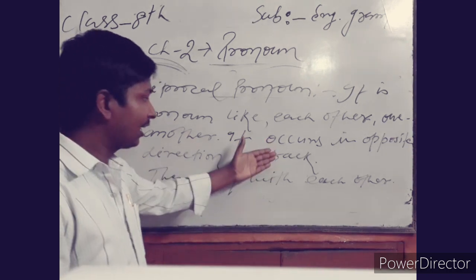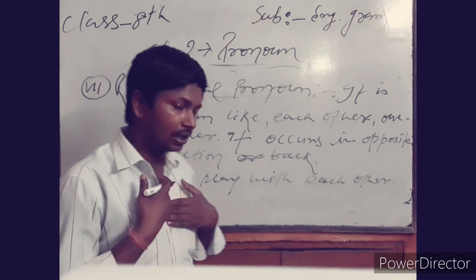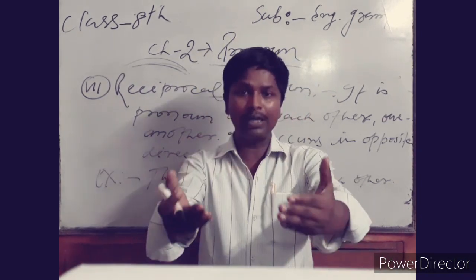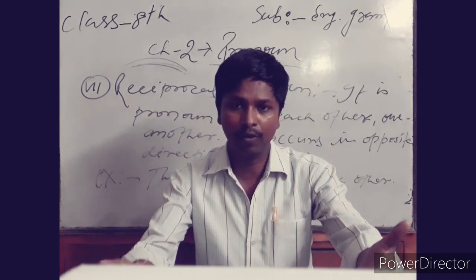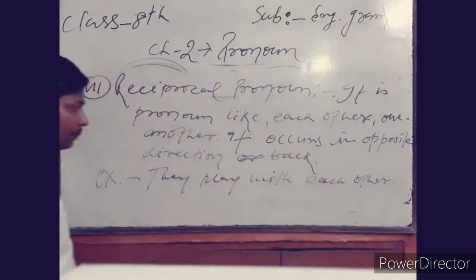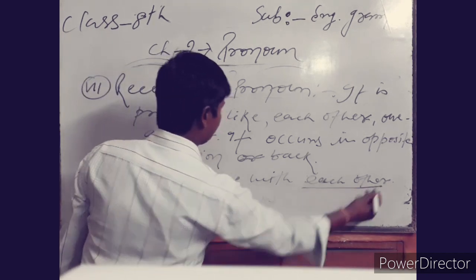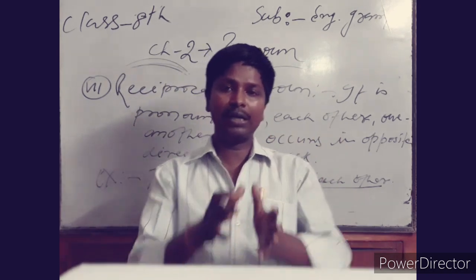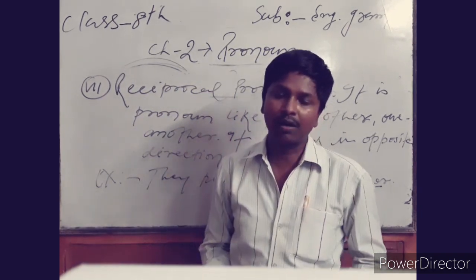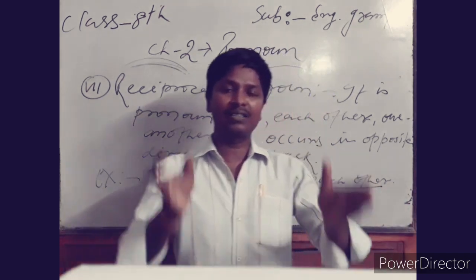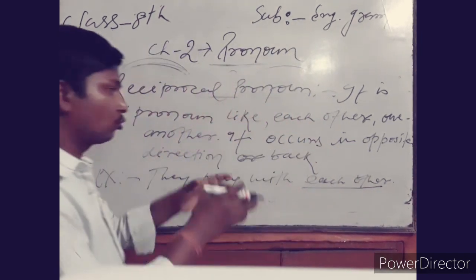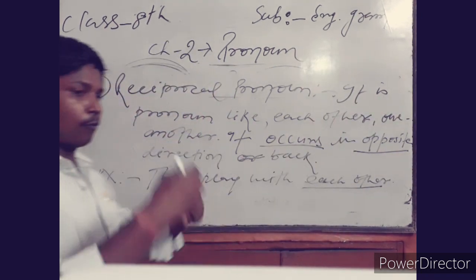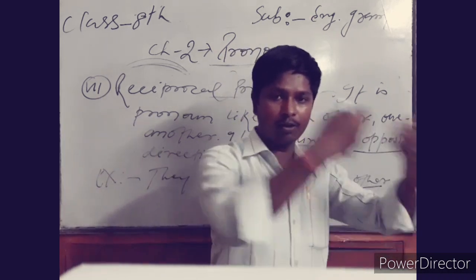It means the work that reflects on myself. Here I am, and in front of me there is another person, and we are talking to each other. Okay, that is called reciprocal. You can see the example: they play with each other. It means there was a crowd of boys, a crowd of girls, and they all are playing with each other. The action going on in the sentence occurs in opposite directions, from here to there and there to here.